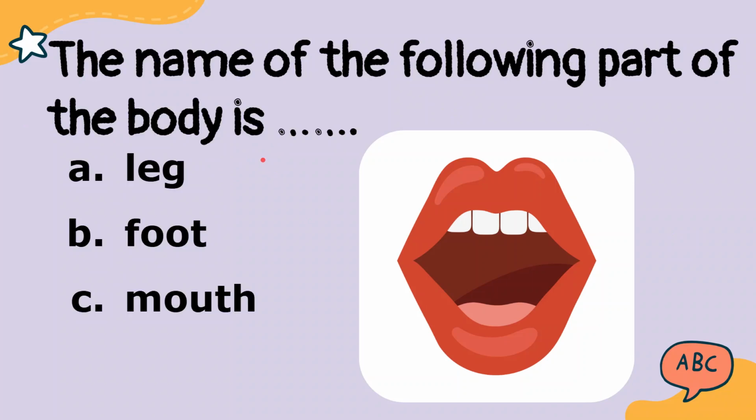Alright, how about this picture? The name of the following part of the body is blah blah blah. A. Leg. B. Foot. Or C. Mouth. Of course, the answer is mouth.